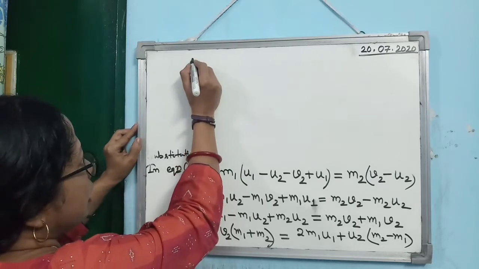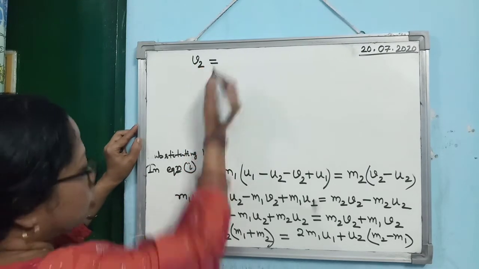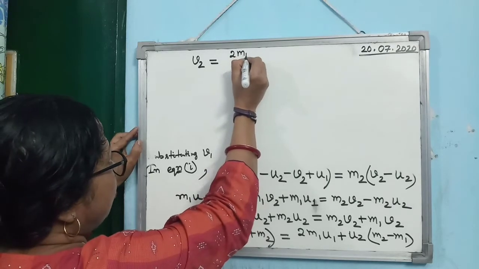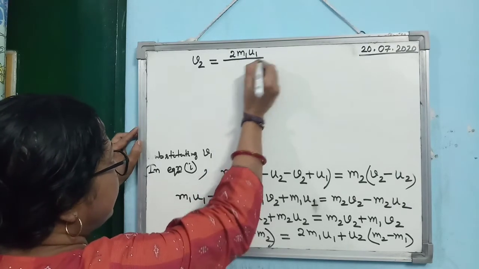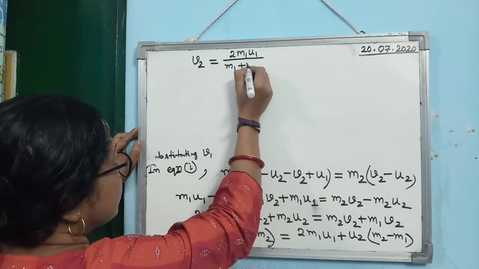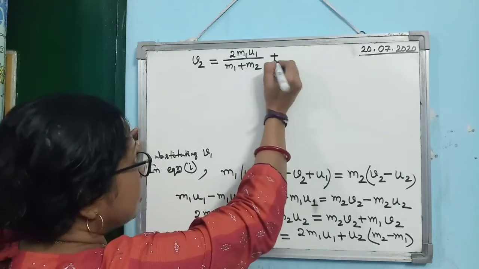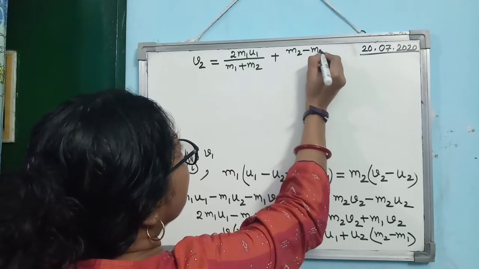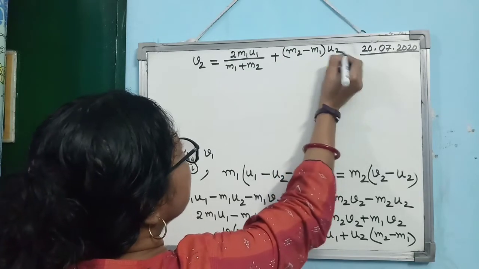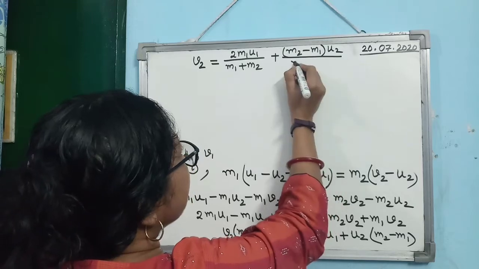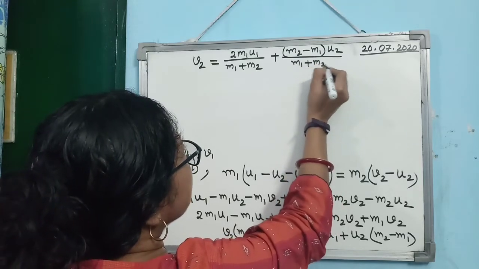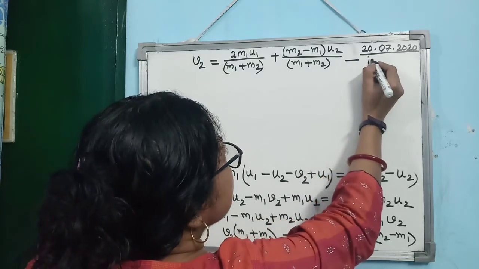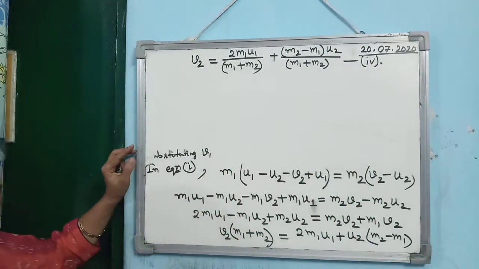So you see, you can write what will be V2. You just take M1, M2 this side. So it will become 2 M1 U1 divided by M1 plus M2. Then plus, you can write it as M2 minus M1 into U2 divided by M1 plus M2. Alright, so this is the expression, this is equation number 4 we have got.